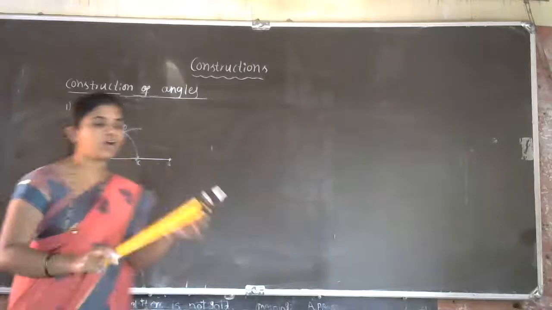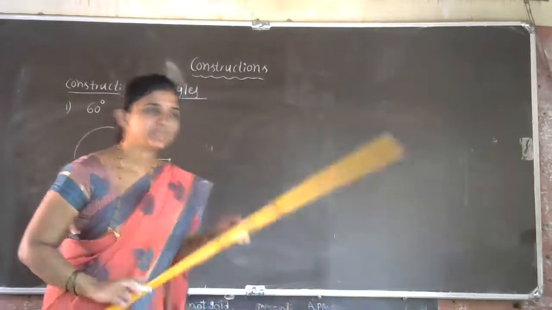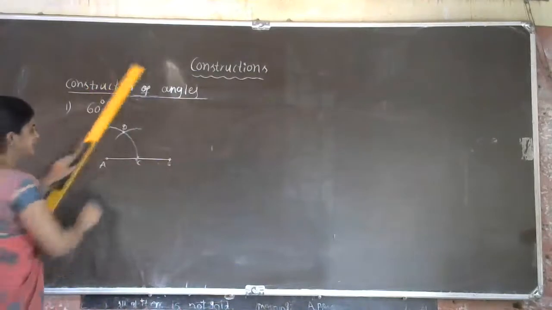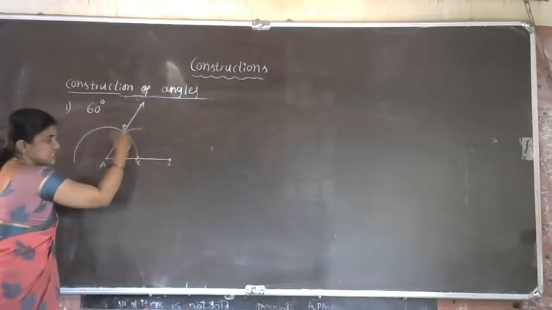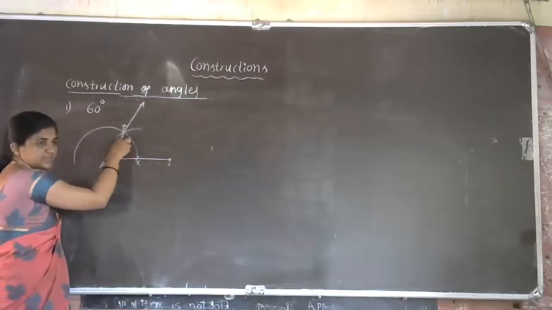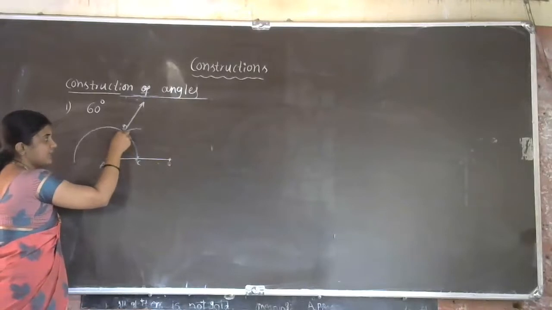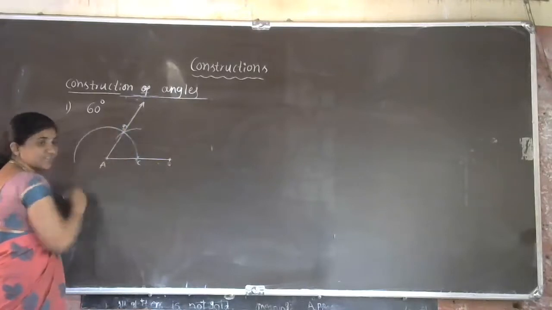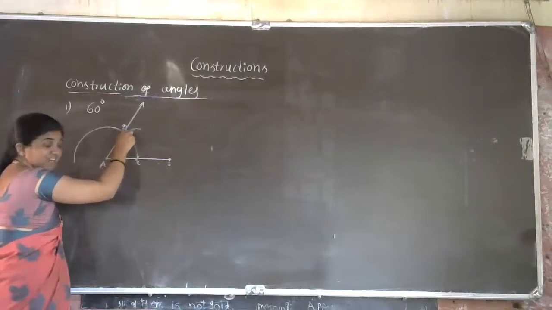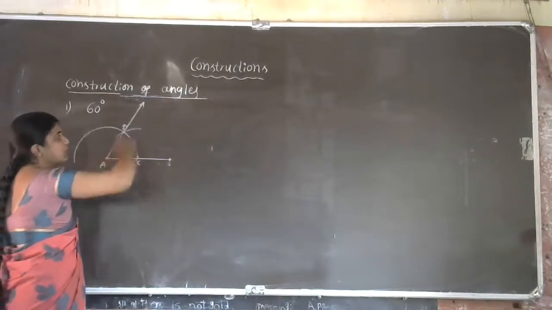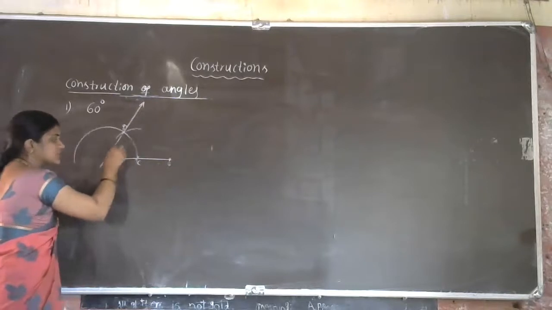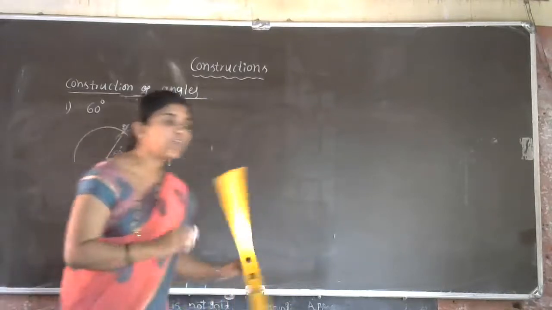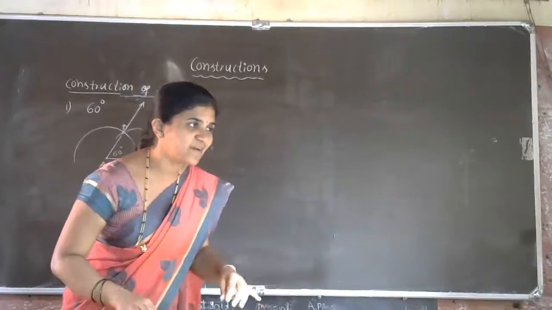Actually, now what is the next step, Vaishnavi? We have to draw a line from D which joins A, that is 60 degree. Yeah, very nice. Okay, thank you so much, Vaishnavi. So whatever the first arc we got, this arc and semicircle intersect at one point, that point name is D here. So from A point we have to join that D point. This gives the 60 degree measurement. Got the idea of this one, no?